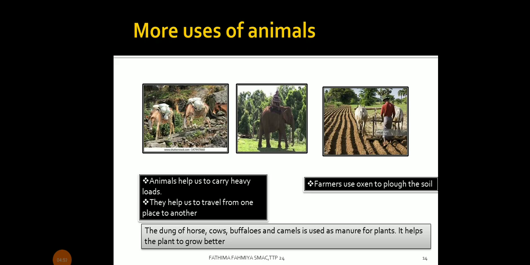More uses of animals. You can see in this picture more uses of animals. Animals help us to carry heavy loads. They help us to travel from one place to another. Farmers use oxen to plow the soil. The dung of horses, cows, buffaloes, and camels is used as manure for plants. It helps the plants to grow better.